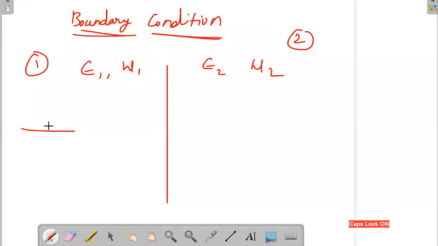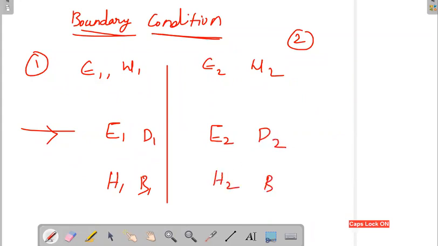If some electric field is coming in this direction, so this is my electric field, say E1, H1 or D1, B1, once I cross that boundary, what happens to my E2, D2? What happens to my H2, B2? This is the idea of the boundary condition.